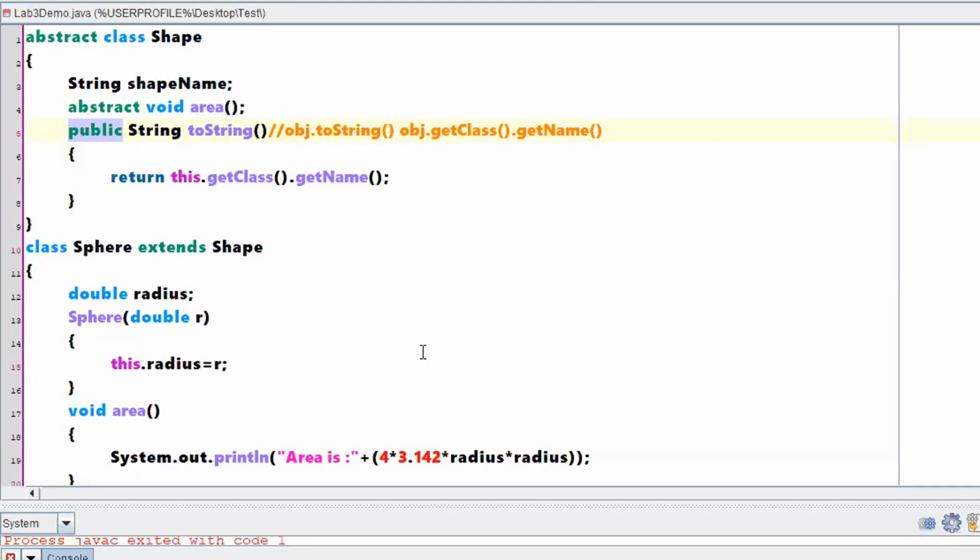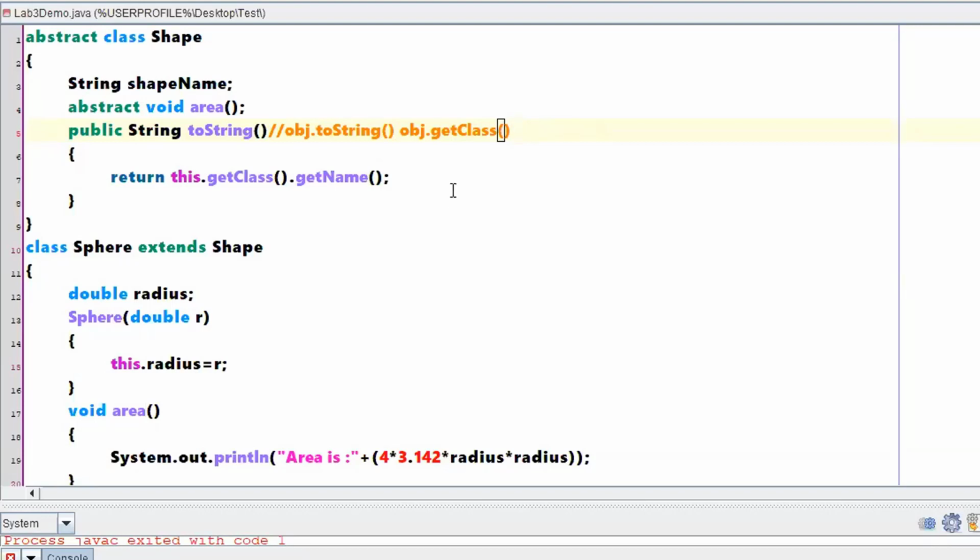Get name, I didn't get, sir. See, if I am writing object.getClass, it will not give me the name of the class. Rather, every class will have some identifier with it. It will give me the identifier of the class, not the name of the class.